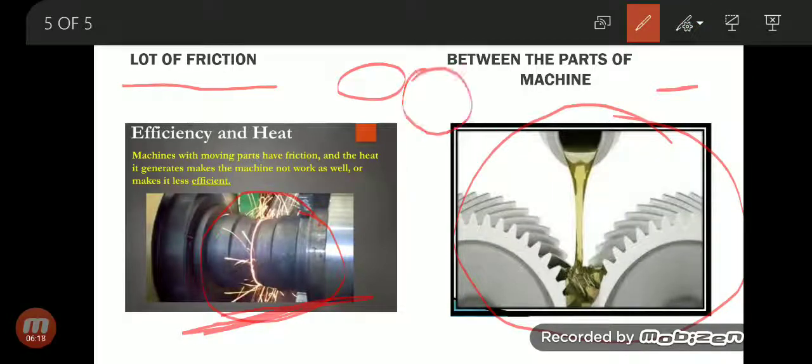If these are the two parts of the machine and they work together like this, after some time they will be broken or they will wear out, they will be damaged. Okay, they will not be in a good condition.